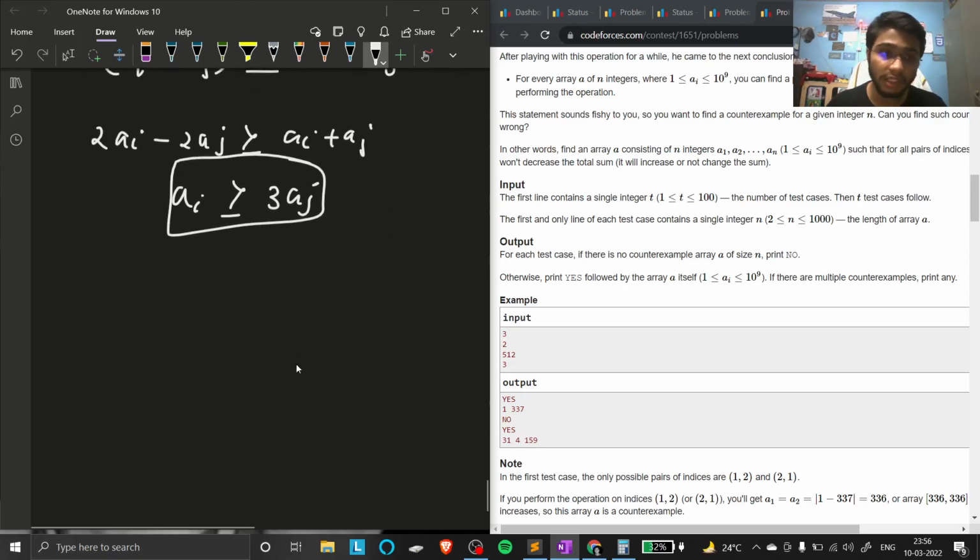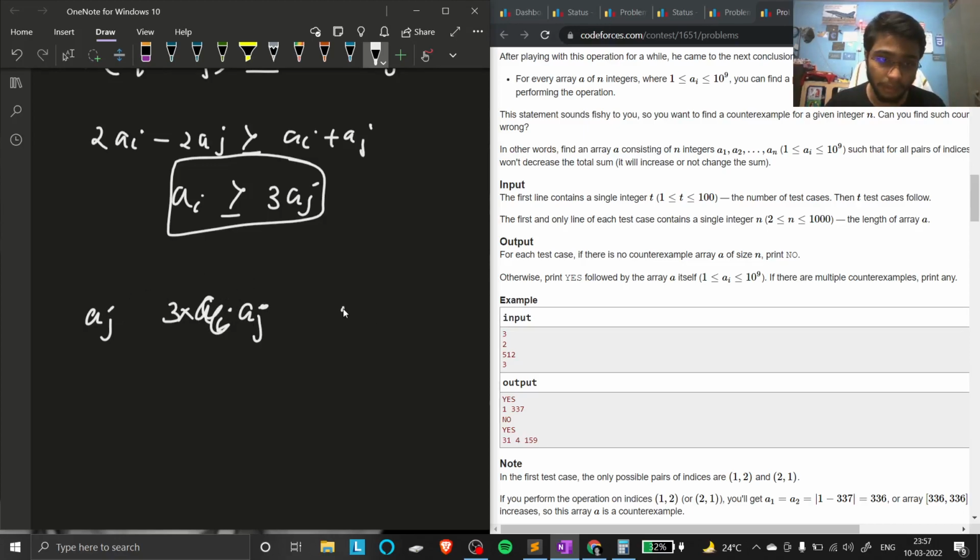What we see here is that if aj is given, then ai would be 3 times aj, and we have to make an array like that.